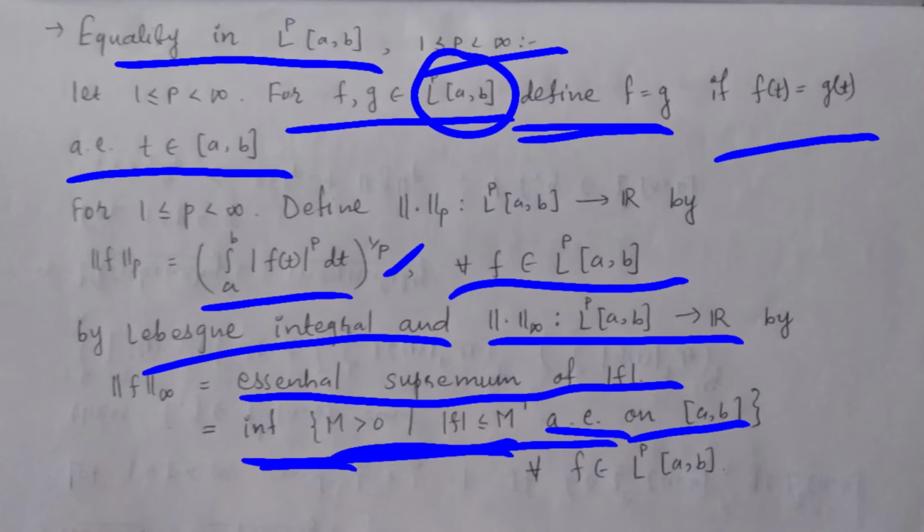So the norm infinity of function f is the infimum of this set, where the set is described as all M greater than 0 such that modulus of f is less than or equal to M almost everywhere on this interval, and f is in L infinity [a,b].